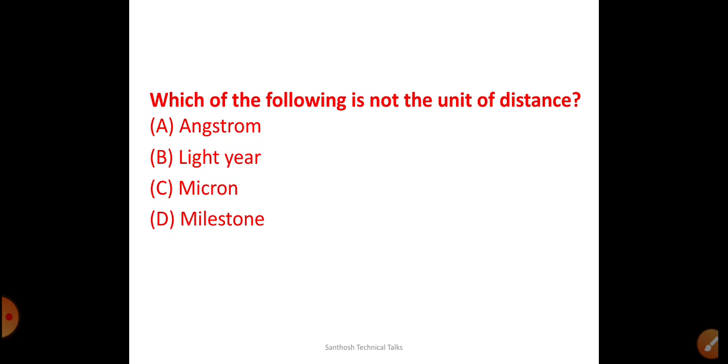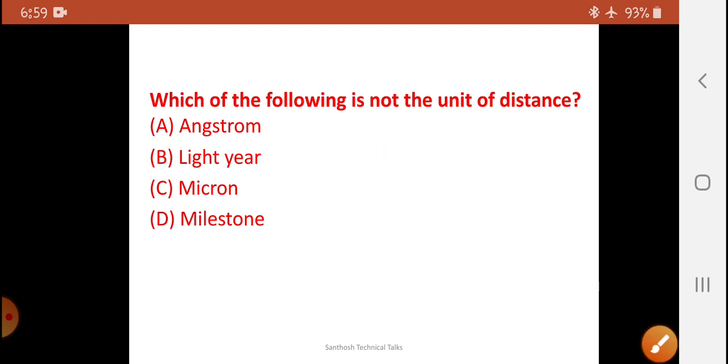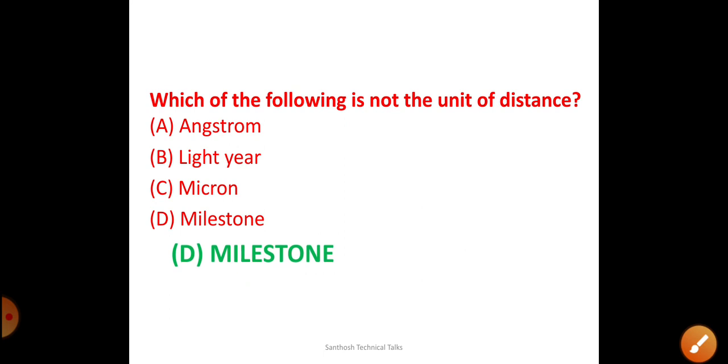So next question, which is very important. Which of the following is not the unit of distance? It is a milestone. Milestone is not a unit of distance.